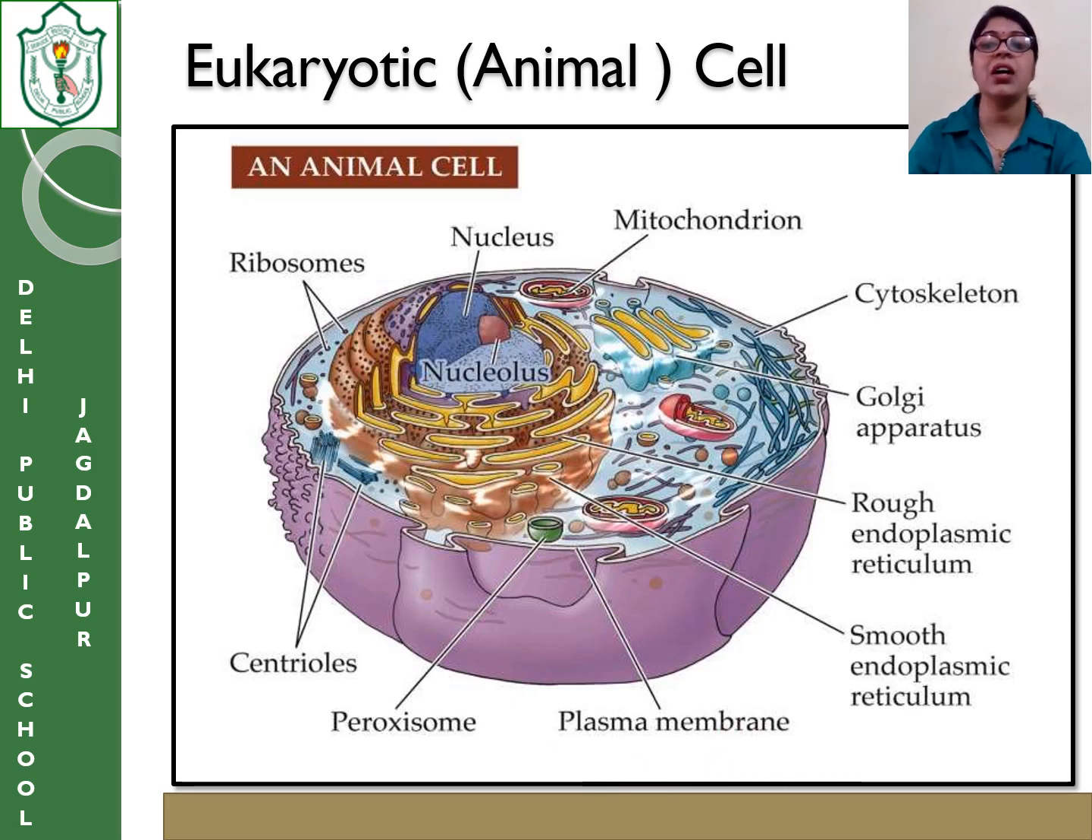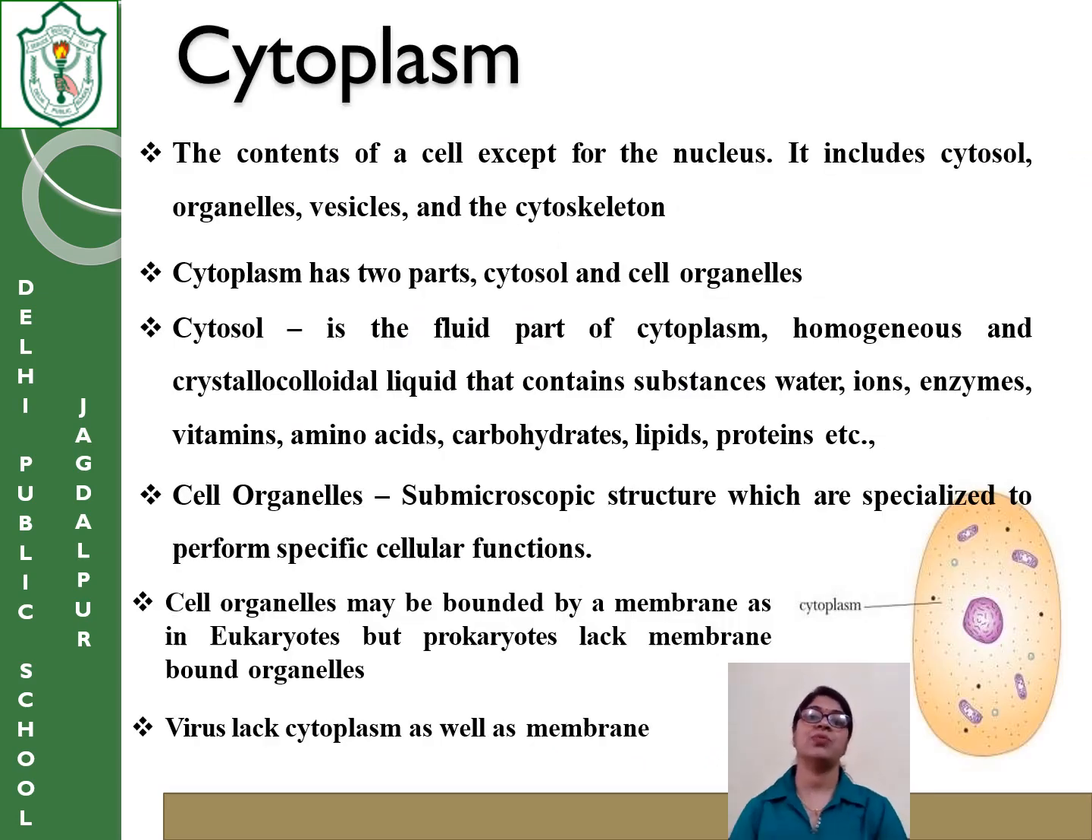Now we begin with the cytoplasm. Cytoplasm carries the content of the cell except the nucleus. It has two parts, cytosol and organelles. The cytosol is the fluid part of the cytoplasm, which is homogeneous in nature. What is the meaning of homogeneous? That means uniform throughout. It is a crystalloid colloidal liquid that contains water, ions, enzymes, vitamins, amino acids, carbohydrates. So many things are present in the cytosol.